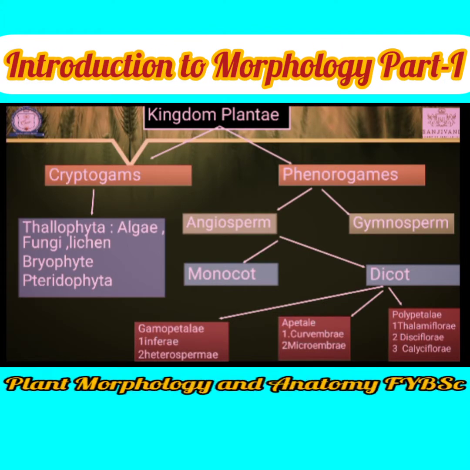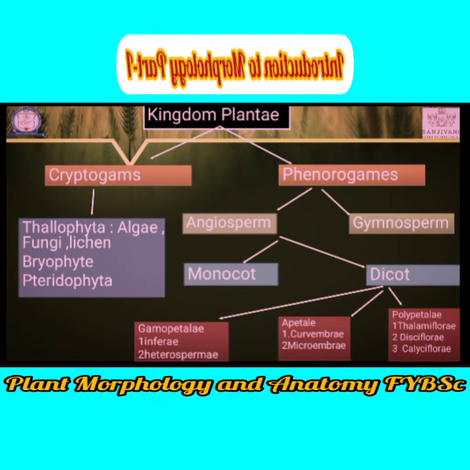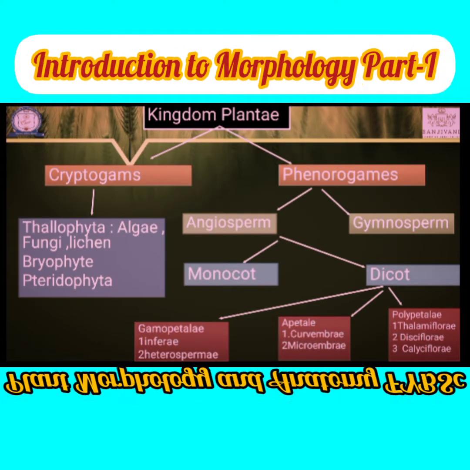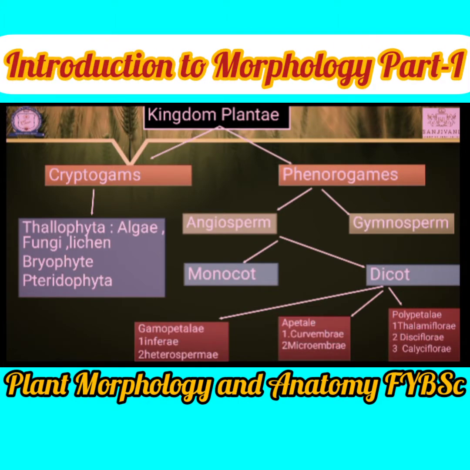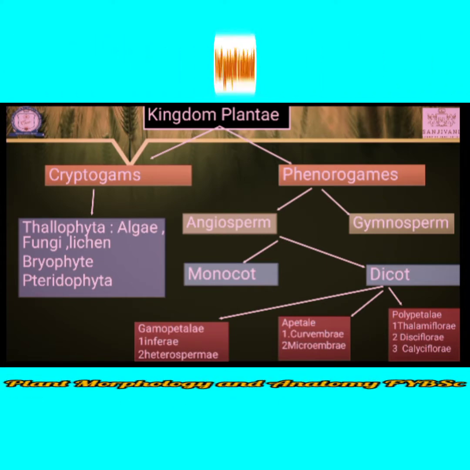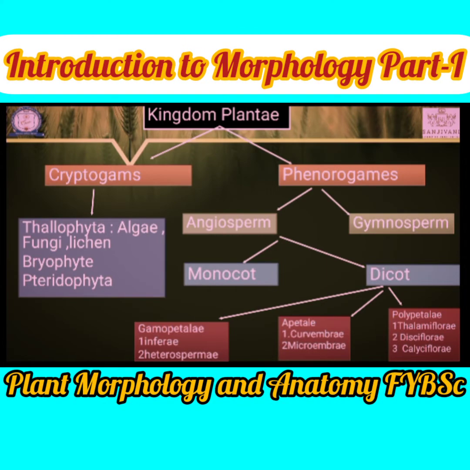Then polypetalae are classified into thalamiflorae, disciflorae, and calyciflorae. Thalamiflorae means a flower having a thalamus-like structure.